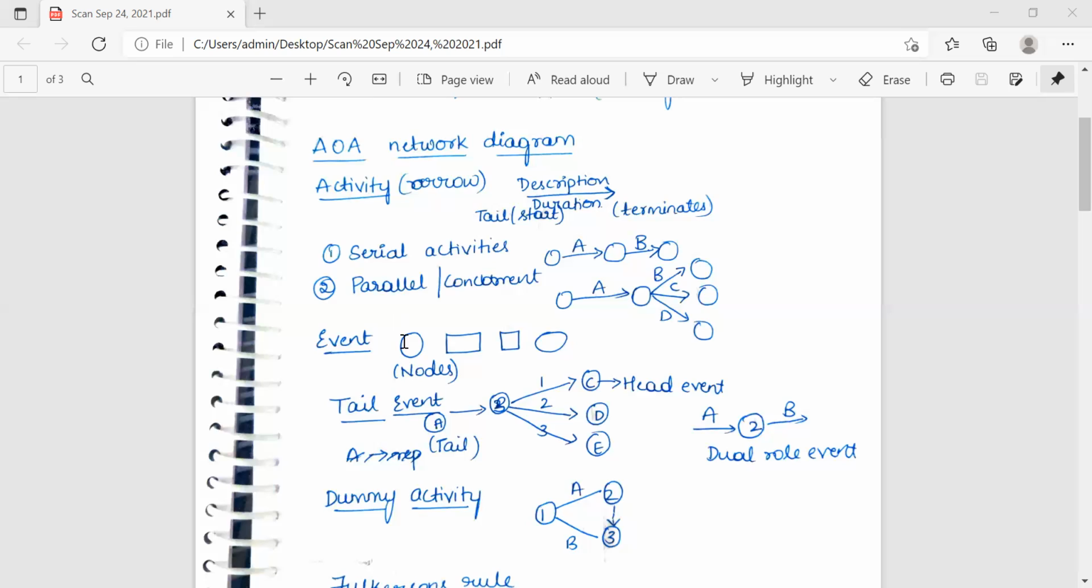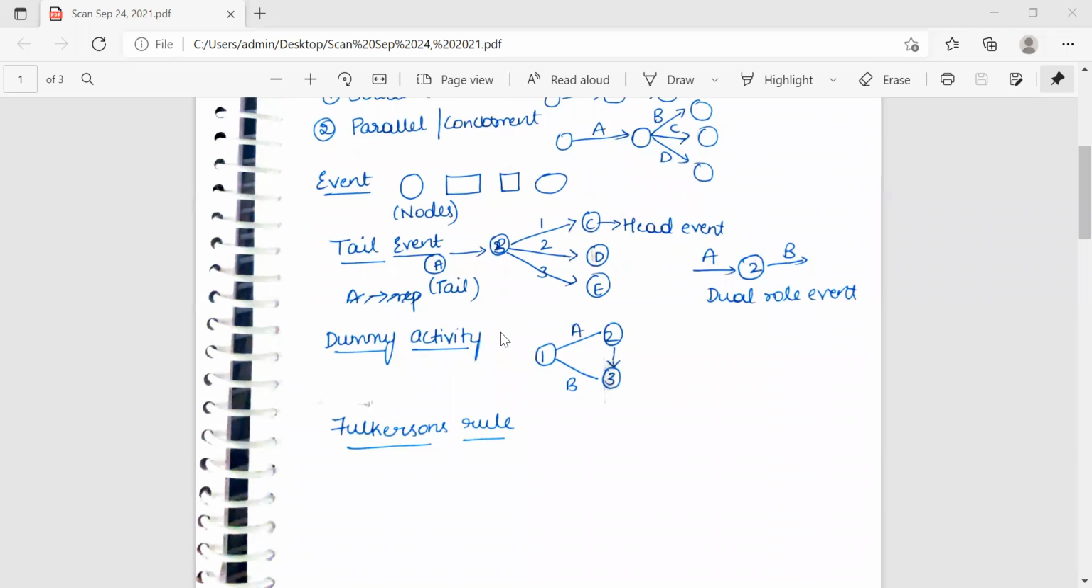Next is events. As I've told you, an event is represented by a circle, rectangle, square, or oval. There are types of events: tail event, head event, dual role event, and dummy activity. Here A, B, C, D, E are the events. A dummy activity is a type of activity in the network which neither consumes any time nor resources. It is an artificial activity. You should know where we can use dummies and dummy activities.